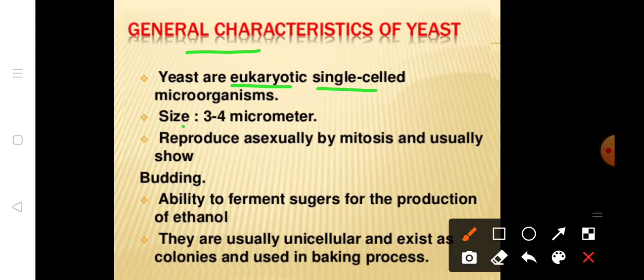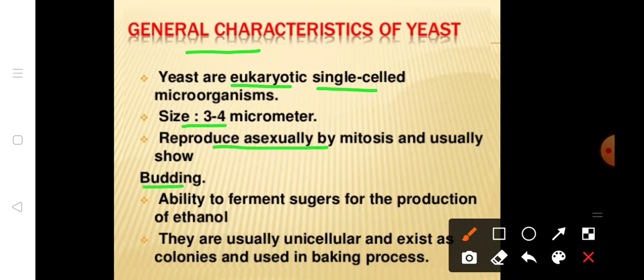The size of yeast is 3 to 4 micrometers. They reproduce asexually by mitosis and usually show budding. Mostly they reproduce in all three ways: vegetatively, asexually, and sexually. But mostly they reproduce by budding.